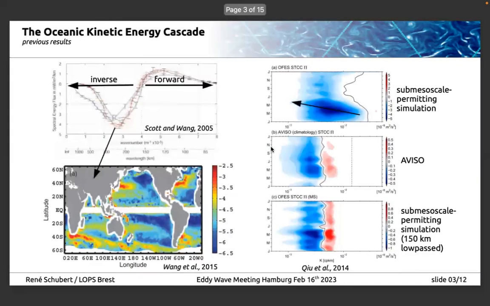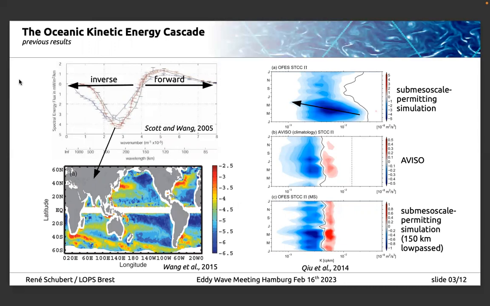Now, early results by Scott and Wang 2005, who estimated the cascade from AVISO-derived velocities, showed an inverse cascade at scales larger than 75 kilometers, here a wavelength of 150 kilometers, and a forward cascade at smaller scales.